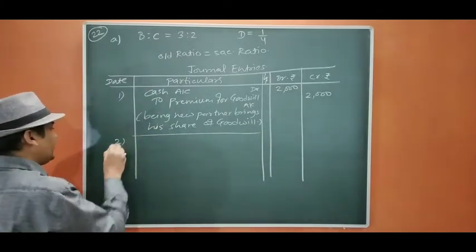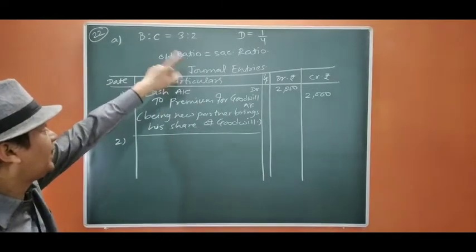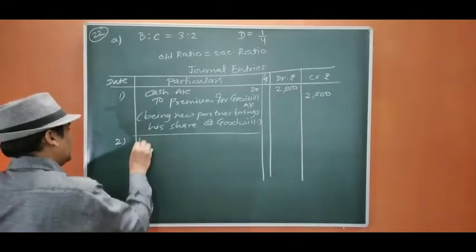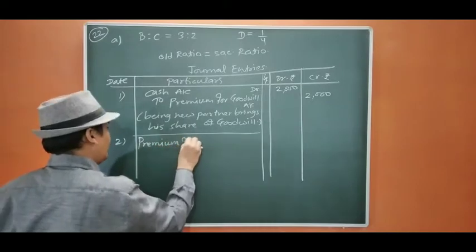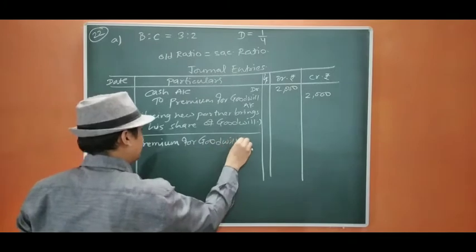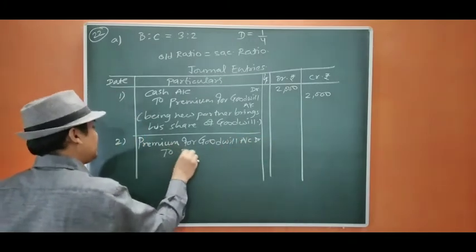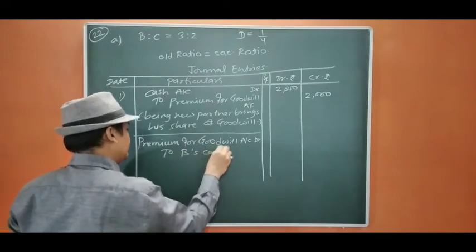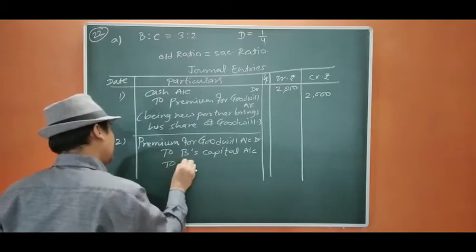Second will be, now this PFG we are going to distribute in the sacrificing ratio, that is old ratio. Okay, so premium for goodwill account debit to B's capital account, to C's capital account.